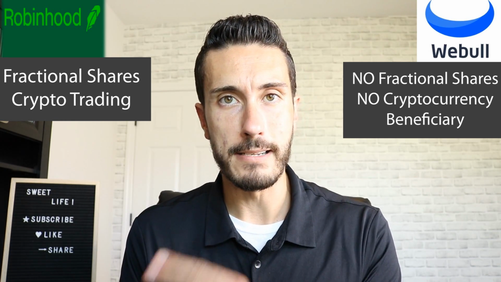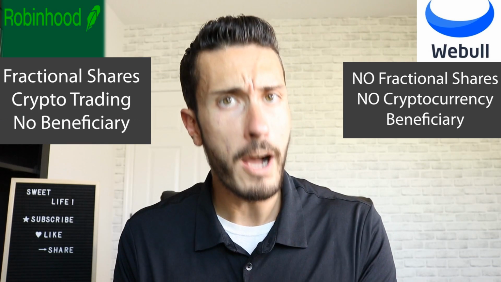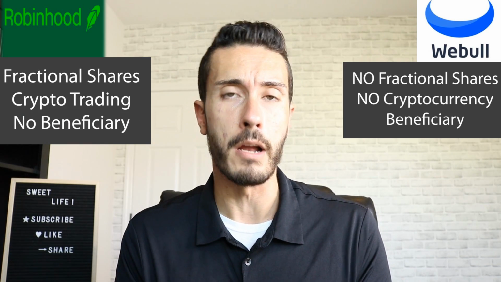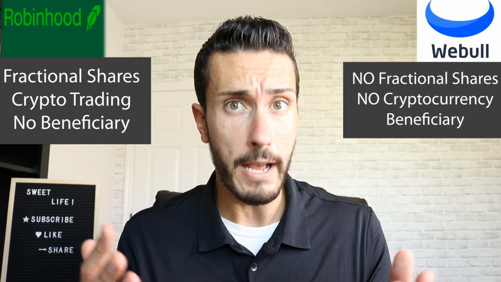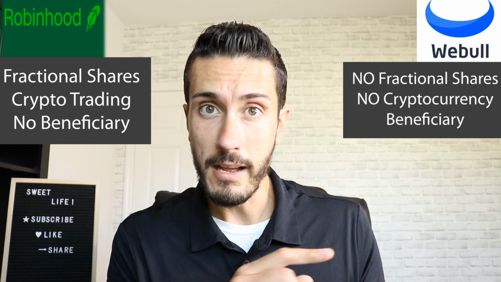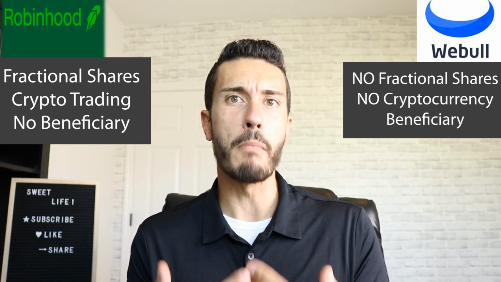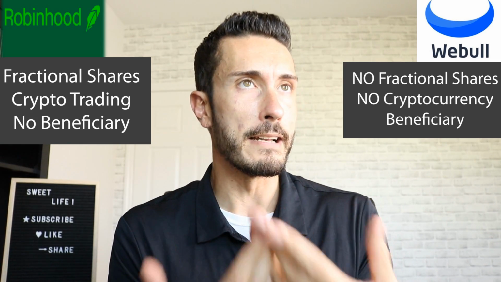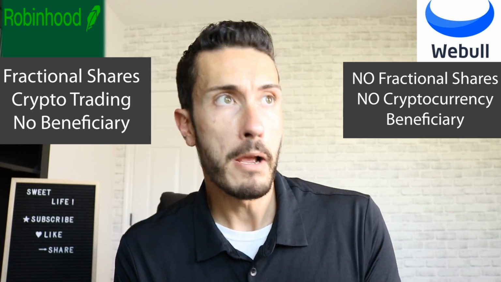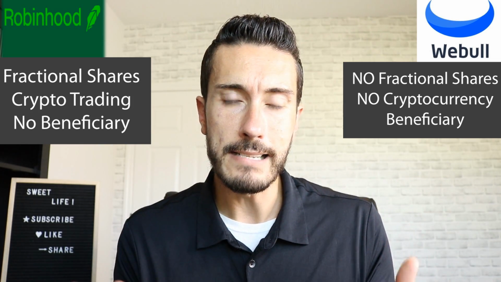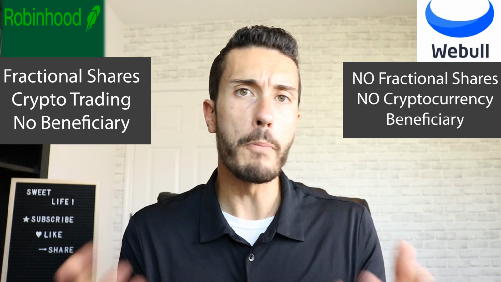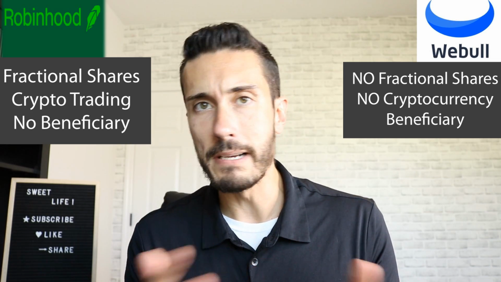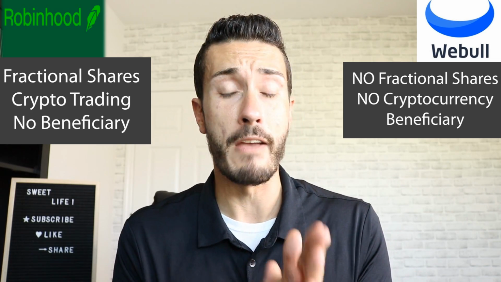Next up is beneficiary. Webull offers you an option for a beneficiary. Robinhood does not. And I think this is important. In Robinhood, if you're watching this video, you got to get this beneficiary thing going on. Basically what that means is, unfortunately, if that scary day comes and you croak and you die, Webull lets you assign a beneficiary so you can say, give my portfolio to my significant other, my children, my brother, my mother, something, right? You can assign somebody to take over your account. And if you don't have a beneficiary, basically it goes up into probate court and it's a big mess. So that is a big difference there too. So something to keep in mind if that interests you.